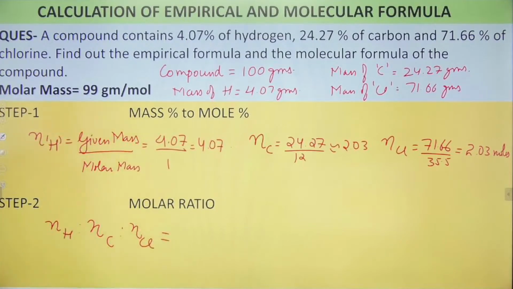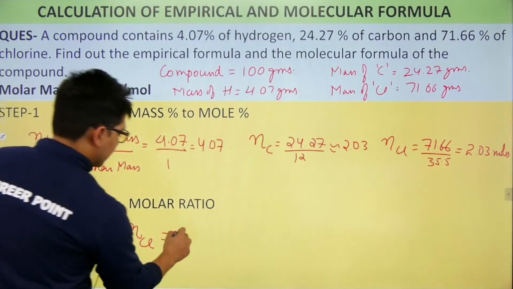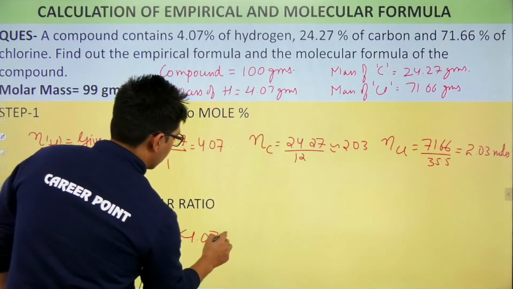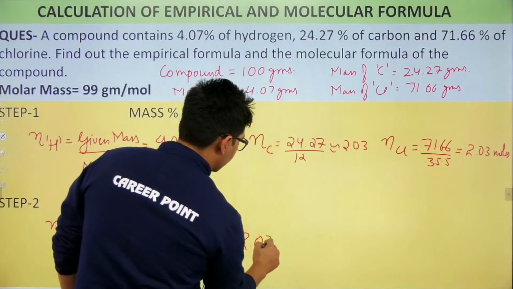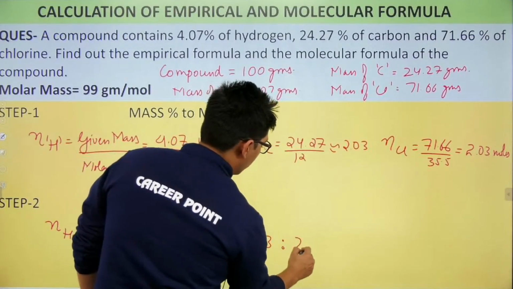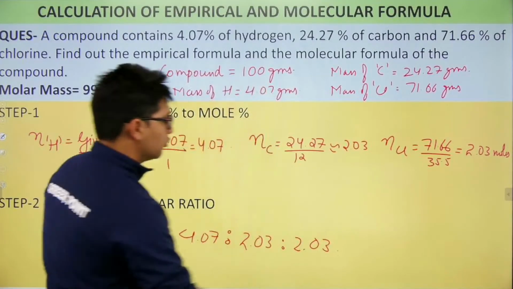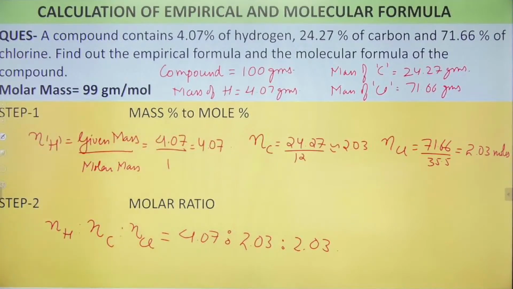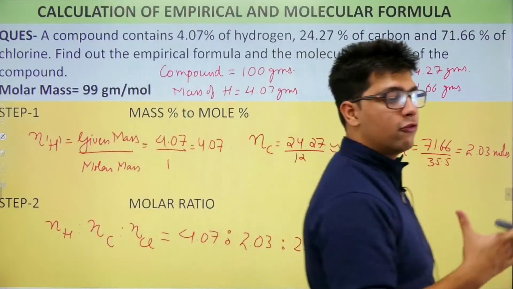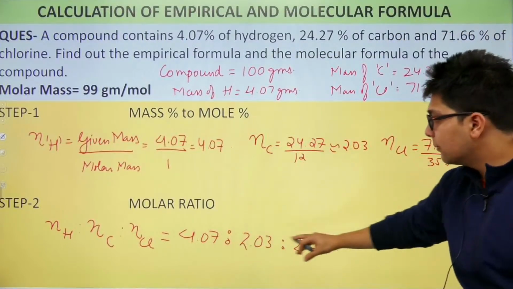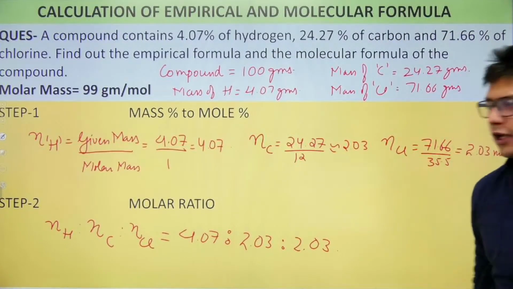They are coming out as 4.07 is to 2.03 is to 2.03. Now this is my step number 2, that is, we have to calculate the ratio of the number of moles.